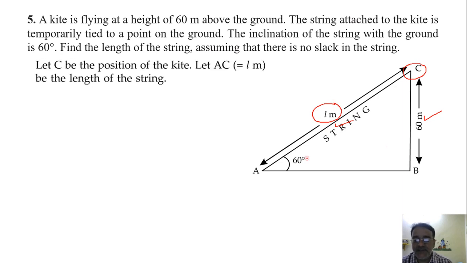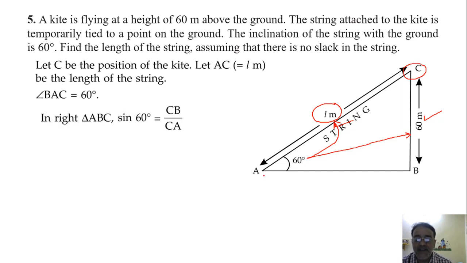So with respect to 60 degree, this side is the opposite side and this side is the hypotenuse. So which trigonometric ratio is related with these two, opposite and hypotenuse? Sine theta, right, very good. So we'll use sine 60 degree is equal to opposite by hypotenuse, that is BC upon AC.